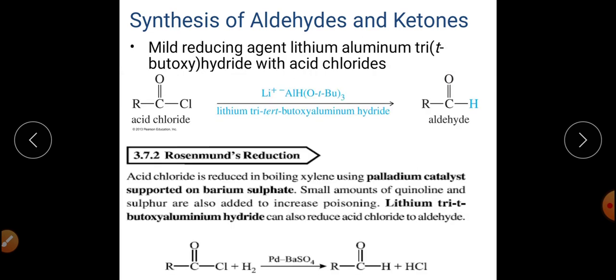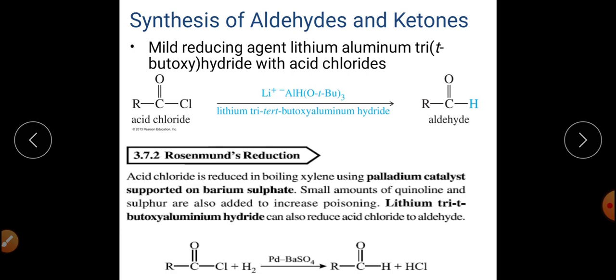Now synthesis of aldehydes and ketones from acid chloride. As earlier we have talked, acid chloride can be used for preparation of aromatic ketones by using Friedel-Crafts acylation reaction.